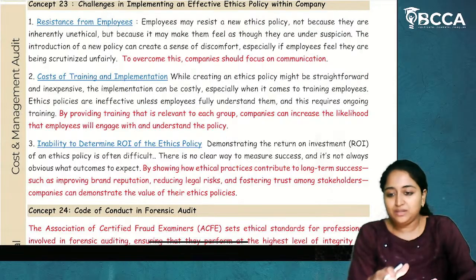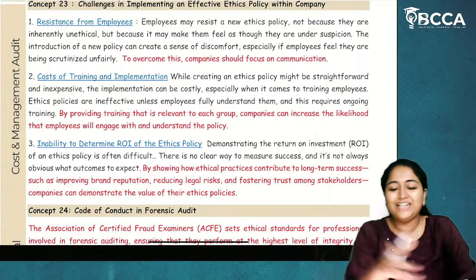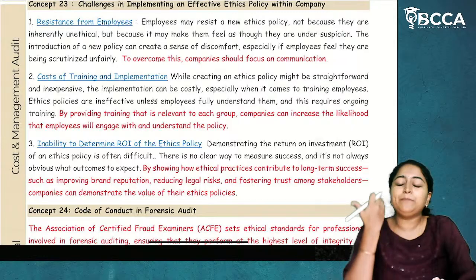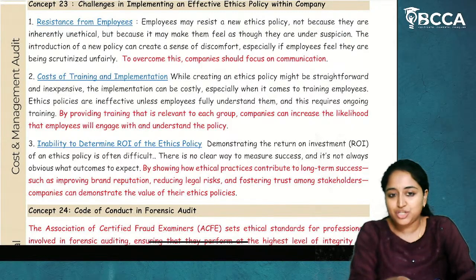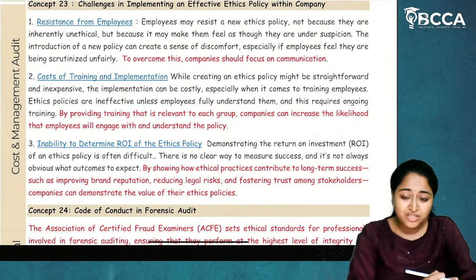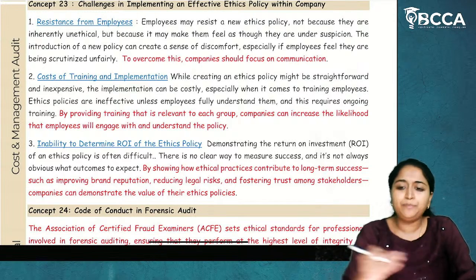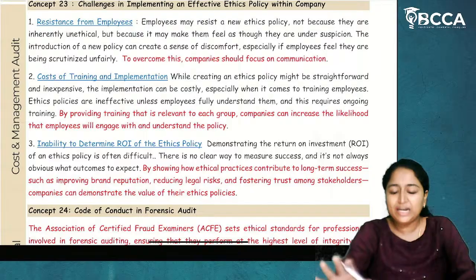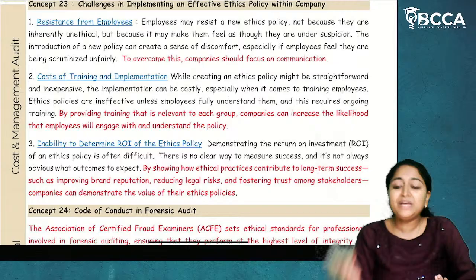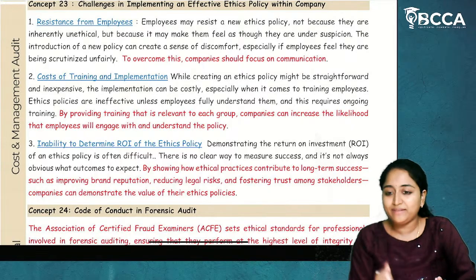Ethics are not seeable. They come from the behavior of the individual, the behavior of the organization, and the values which the organization has. That is called ethics. Now, if I am implementing a better ethics policy in my organization, I will not get an immediate return. When will I get the return? If I'm following this on a consistent basis, after 5 years, 6 years, or after a period of 10 to 15 years, I'll get my return as my goodwill, my reputation, my brand. From that brand and reputation, I'll get the revenue. But right after implementation, I will not get the revenue.